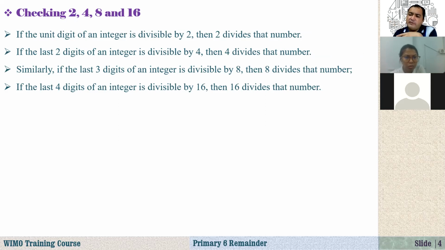And we know that every even number is divisible by 2. And how do you define an even number? Any number that is a multiple of 2. And how do you check this?